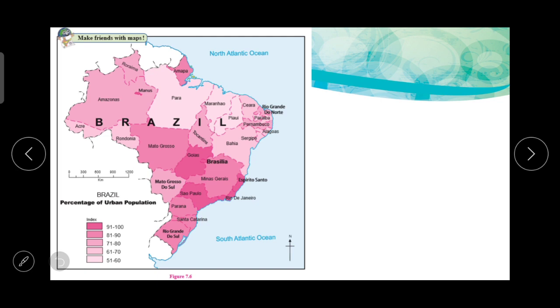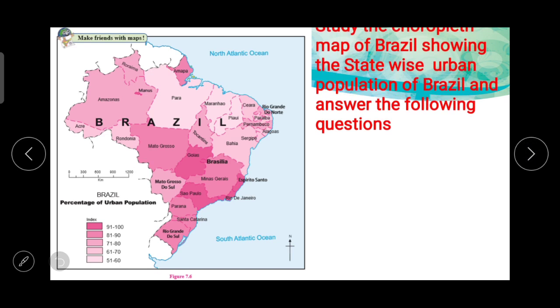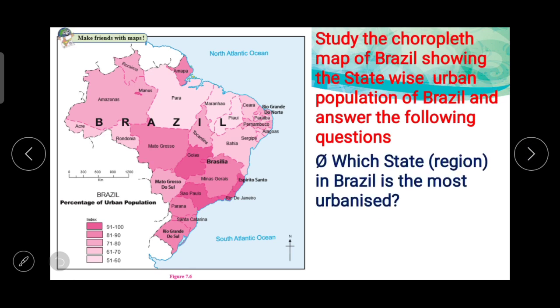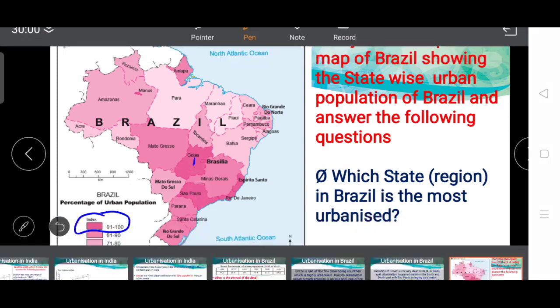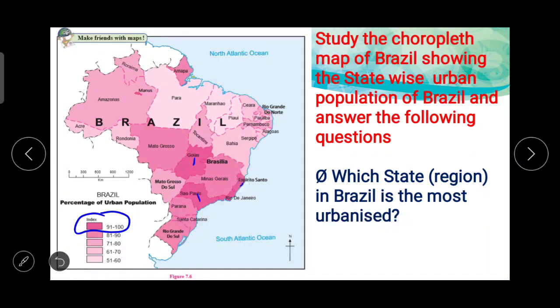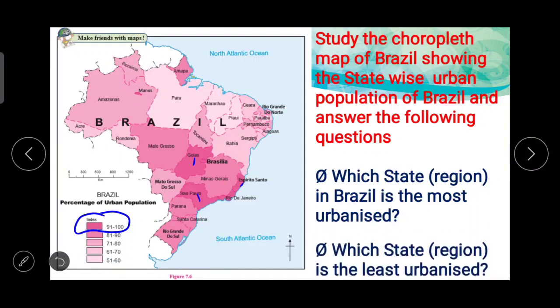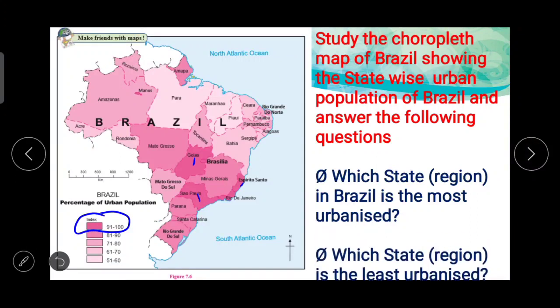You people answer the questions. Which state or region in Brazil is the most urbanized? For this you can use this index and this color. This area. Then the next one, which state or region is the least urbanized? And now for that, go to this.